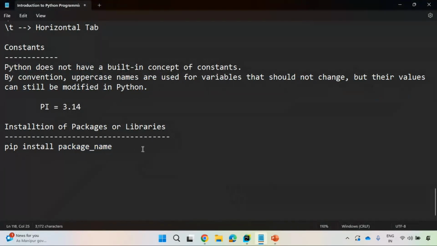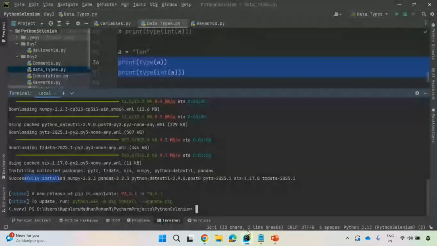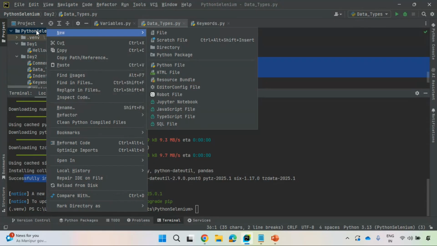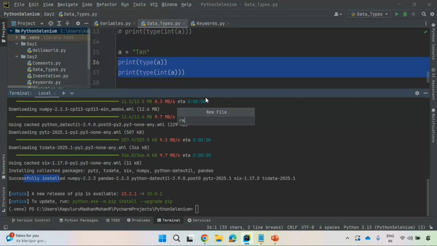There is another way: pip install -r requirements.txt. When we implement a project, we will not use this command for every package to install. Rather, you will specify all the packages in a requirements.txt file. So how can you create that? Right-click on this project, mouse over New, and you can see File. Click on that and specify requirements.txt.